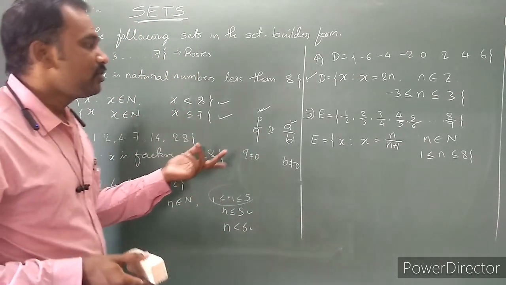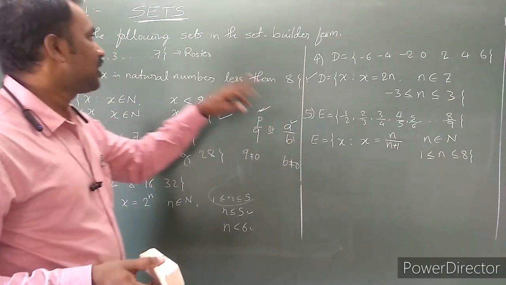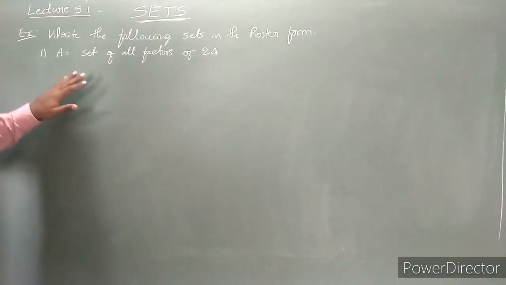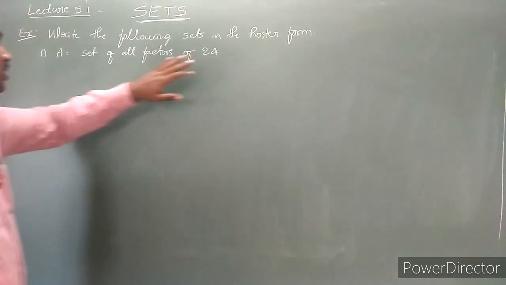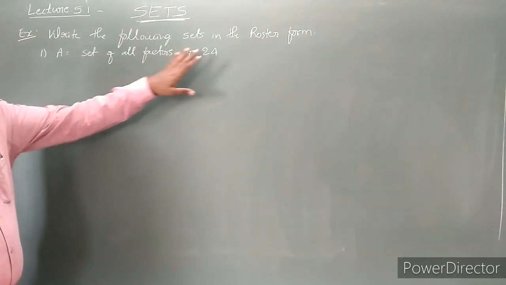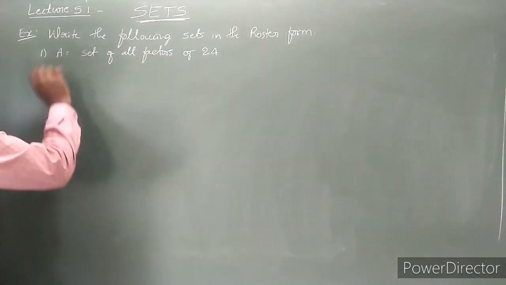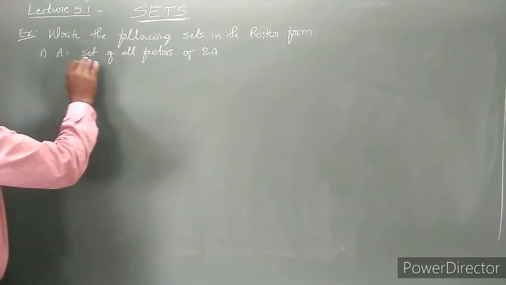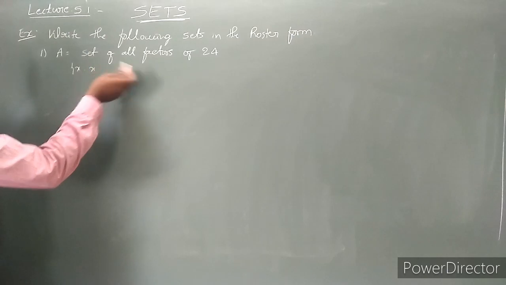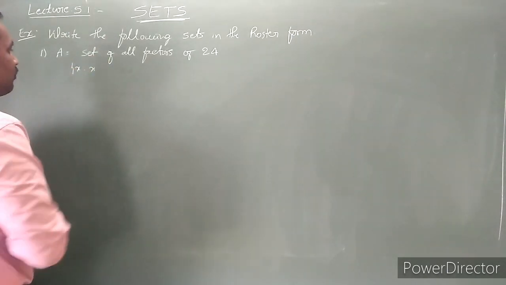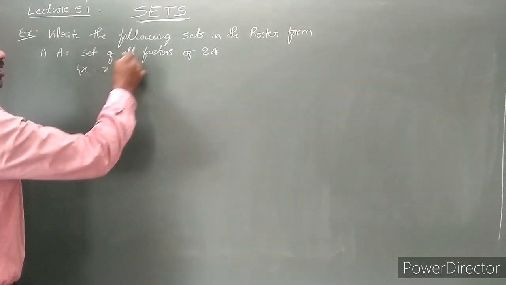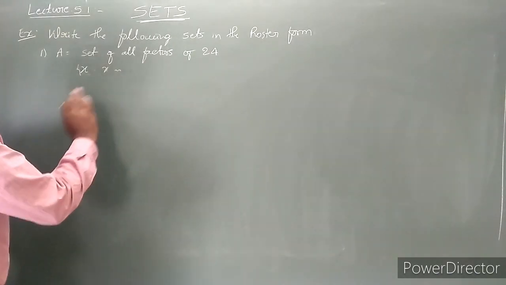Now the reverse. They give the set builder form, and we are required to write the roster form. Let's take that type of example. The set builder form is: the set of all the factors of 24. Either write it in this manner, or write x such that x is a factor of 24. If they use the words "set of", then it is not necessary to use the curly bracket.